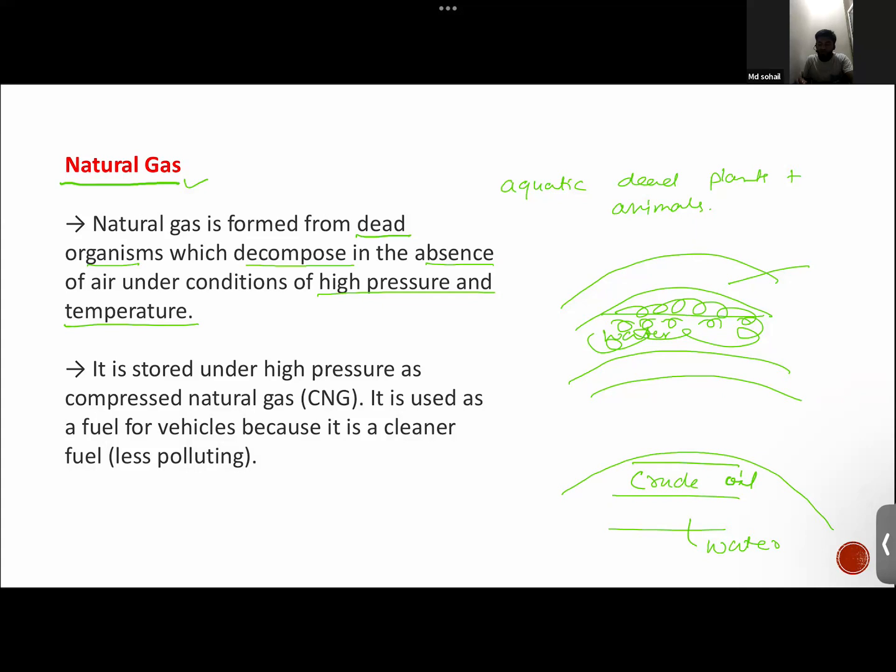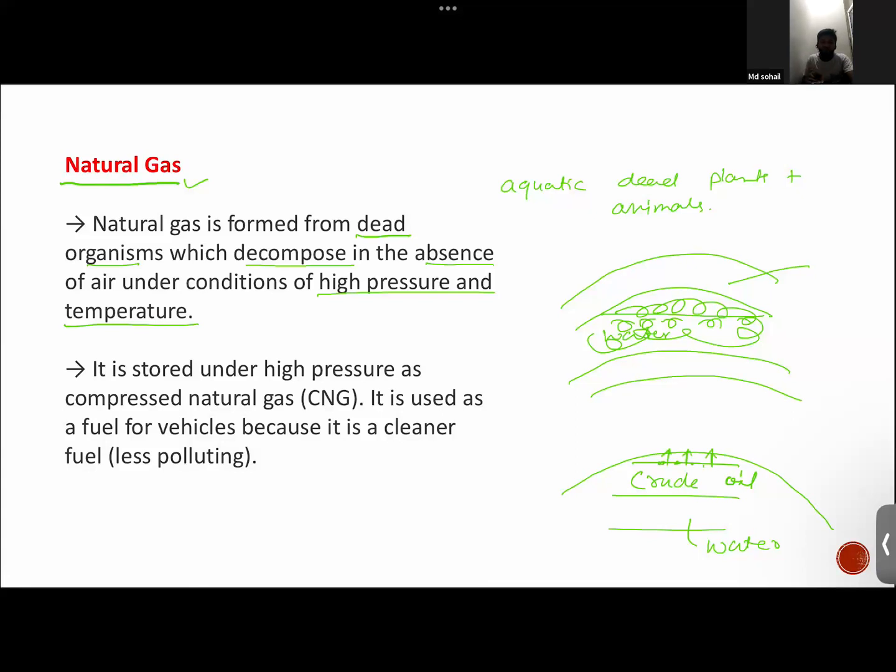Now what happened? Since there is no availability of oxygen here, the decomposition of dead plants and animals happened further in the absence of oxygen, and gases started to be released from their bodies. Gas is lighter, so it will create some space and start rising above, and oil was forced down.